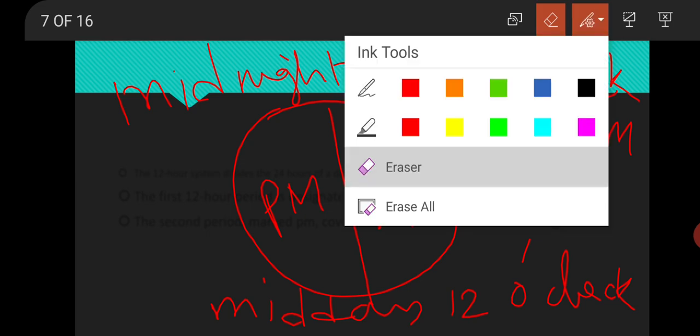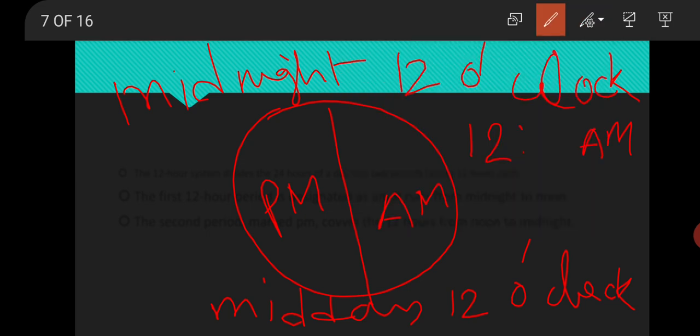And if I write the time in digits for midnight 12 o'clock, we write 00:00. After that, 1 AM, 2 AM, 3 AM, 4 AM, 5 AM, 6 AM, 7 AM, 8 AM, 9 AM, 10 AM, 11 AM. Then midday 12 o'clock means 12 PM, and we write the time in digits as 12:00.